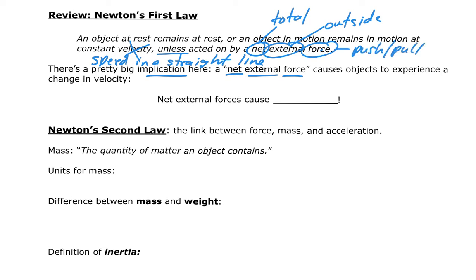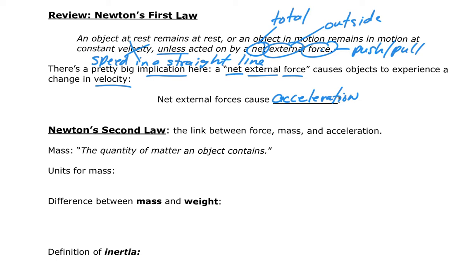So the implication is that a net external force causes an object to experience a change in velocity. Well, what do we consider a change in velocity? We talked about this in kinematics, and we know that a net external force causes acceleration. Okay, so that's a pretty big deal, and we're going to talk about that more now.